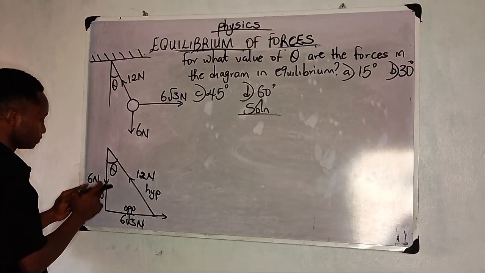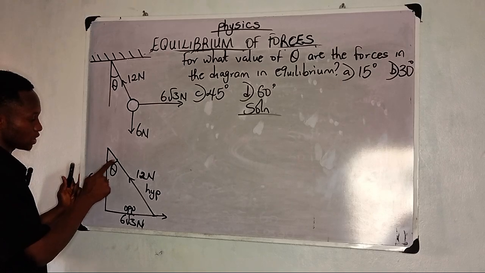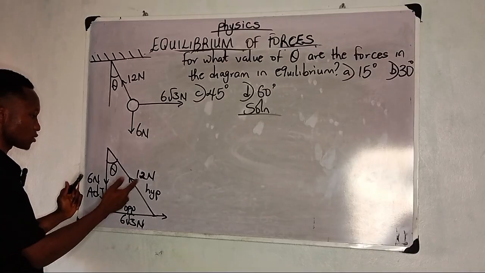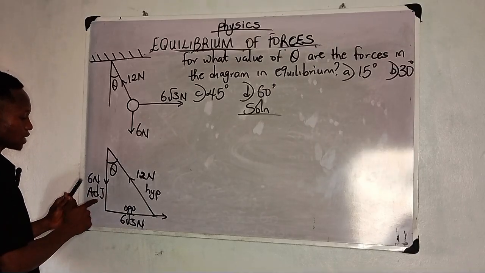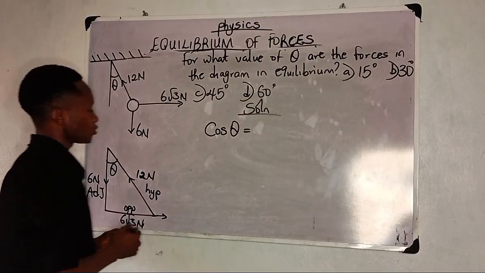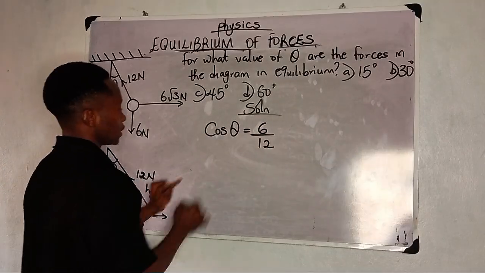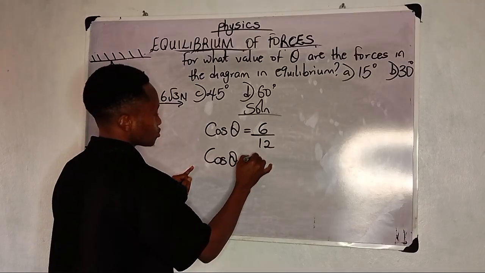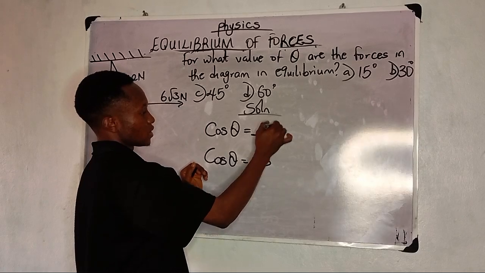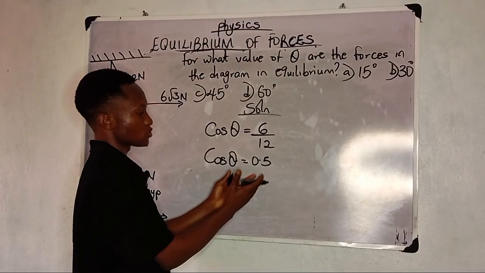Now let me use adjacent and hypotenuse. The reason being that these are the two lines of the triangle where the theta is inclined to. But if you try this out, you still get the same thing. So with this, I have adjacent over hypotenuse, that should be cos theta. So my cos theta is equal to my adjacent, which here is 6 over 12. And when you do that, we have cos theta is equal to 0.5. Why? 6 divided by 12. 6 into 6 is going to give you 1, 6 into 12 is going to give you 2. So 1 over 2 is the same as 0.5.